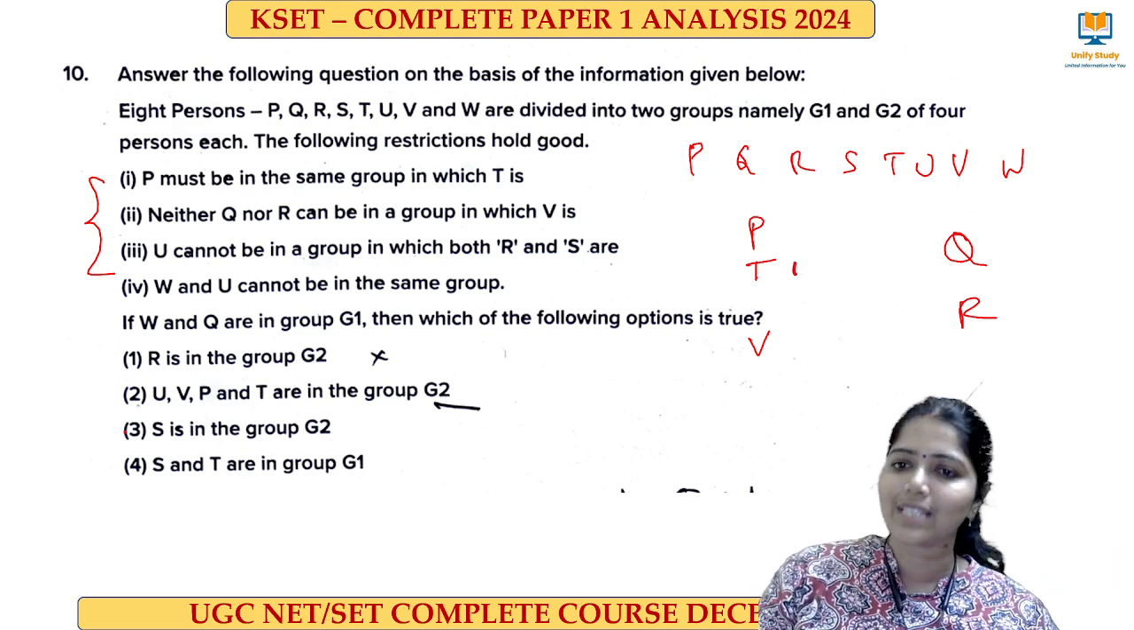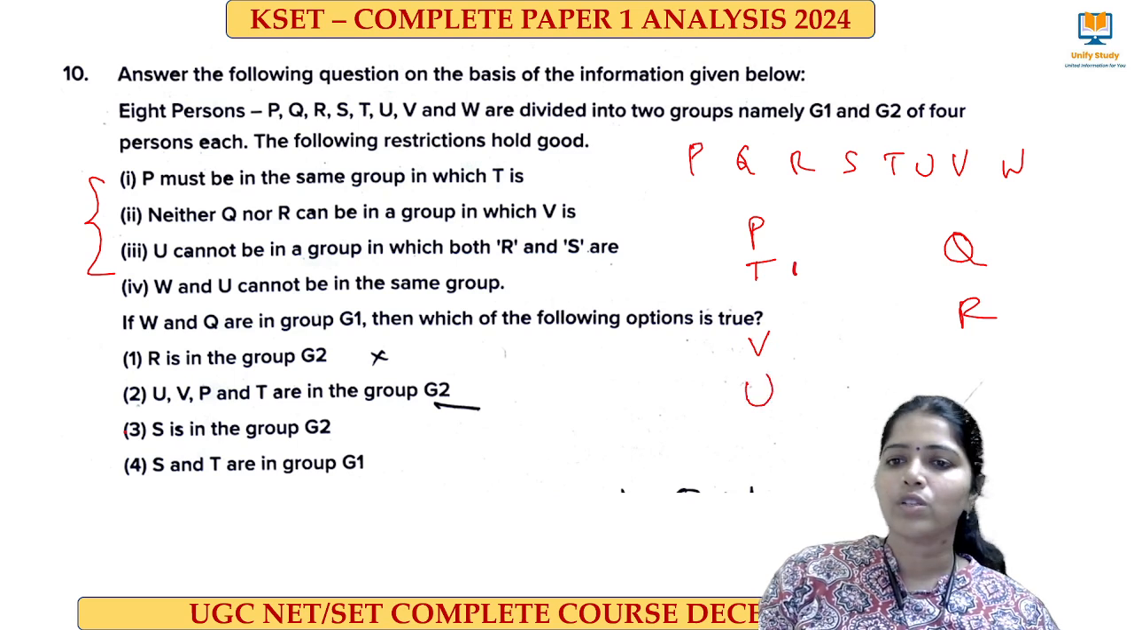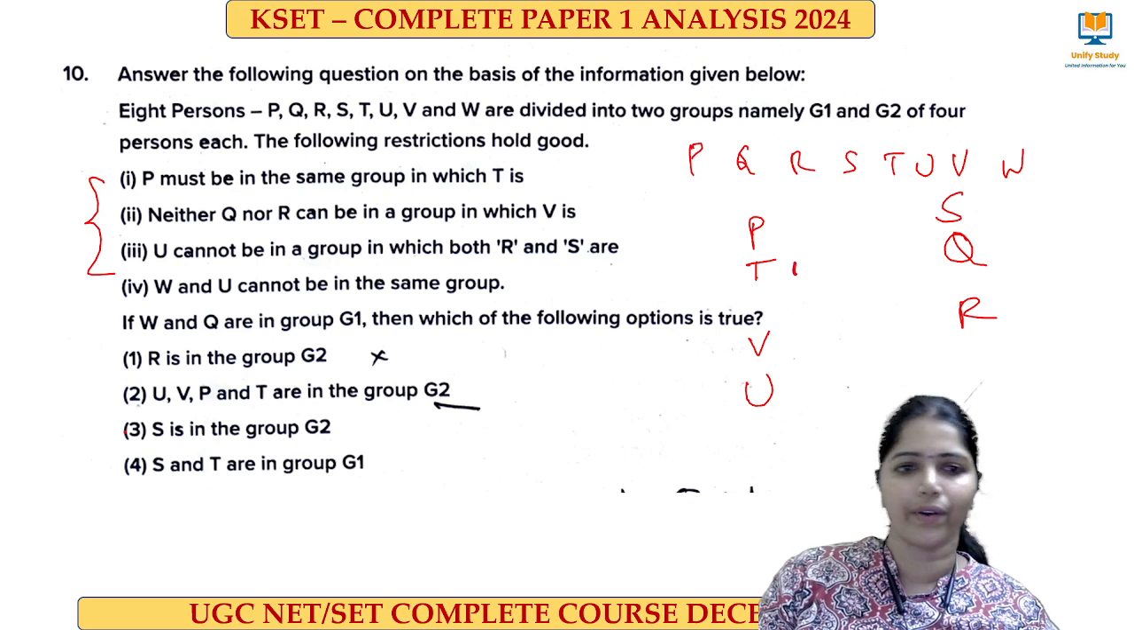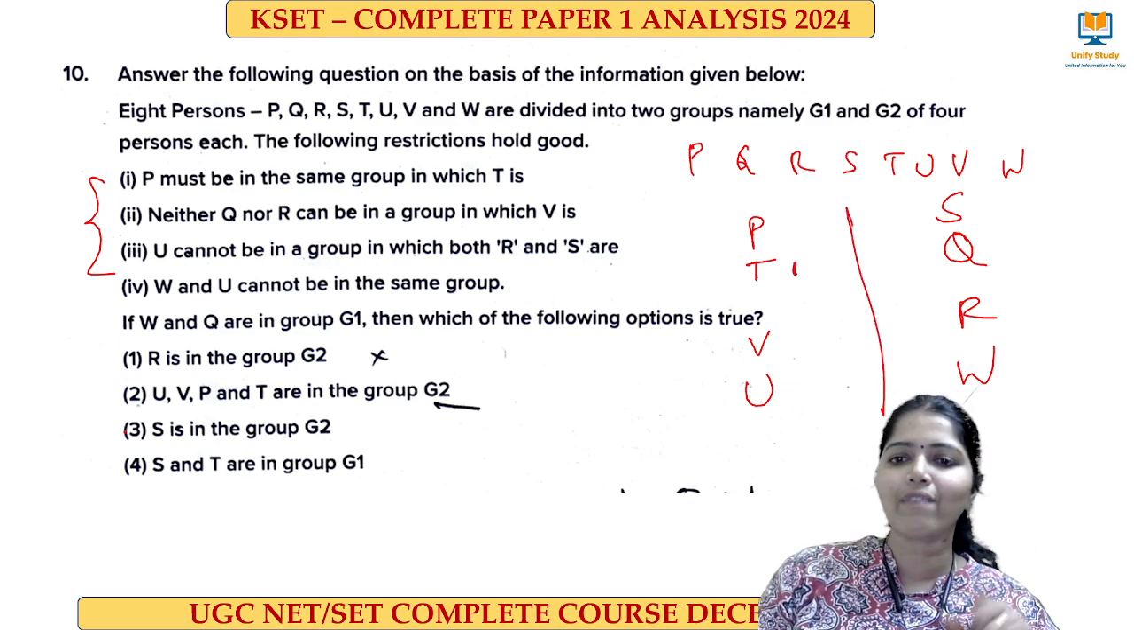So, what we have to do, hence R is here, we have to put U here. So, R and S, U should not be there, right? So, I can put S over here. Then next one, W and U cannot be in the same group. As U is here, then we can put W over here. So, we have identified the 2 groups.